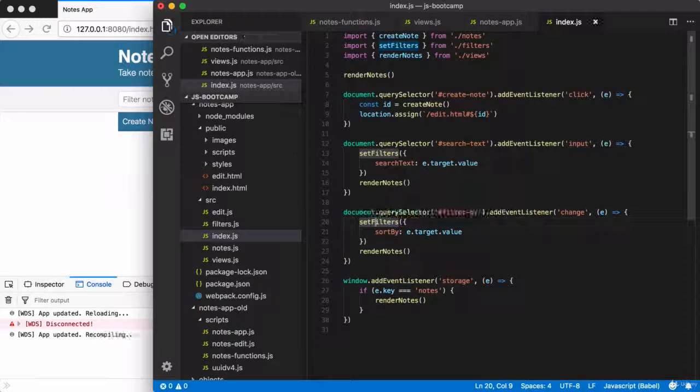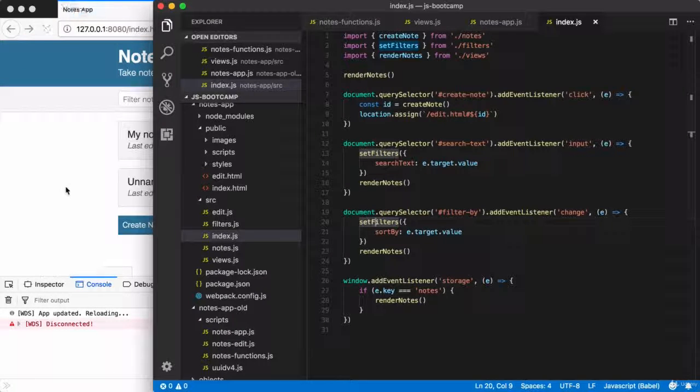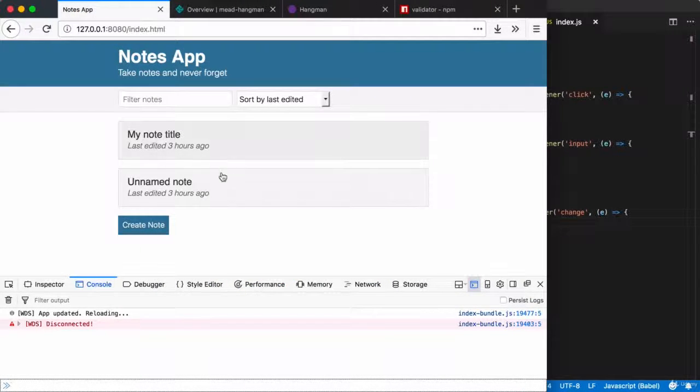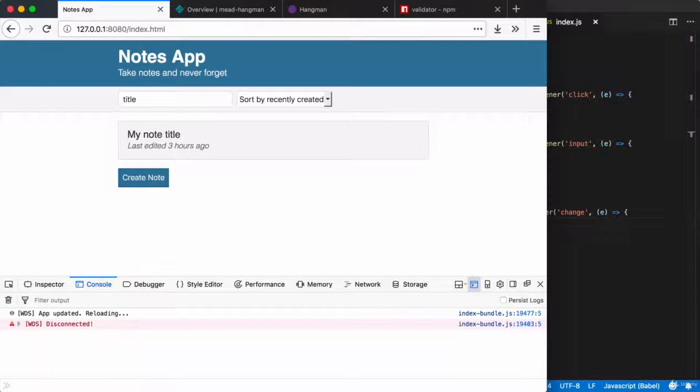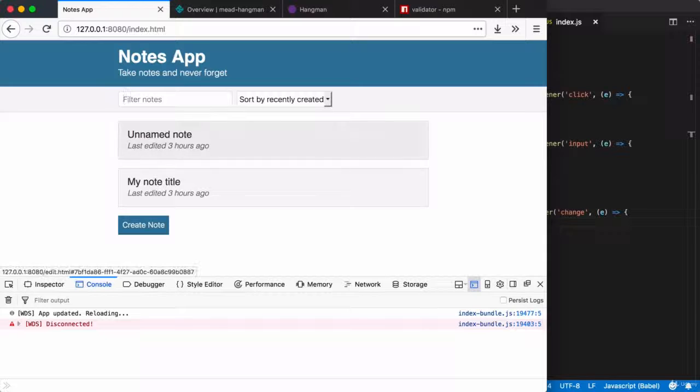Now, if I go ahead and save the file, in the background, we should see our application refresh. And here we go. We have our data being pulled from local storage. I can sort by last edited. I could sort by recently created. I could then filter, for example, searching for notes that have title in the title. If I type in more characters that match no notes, I get my no notes message showing up. So the index page is now working really, really well.